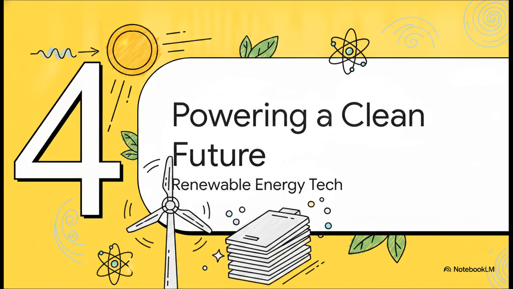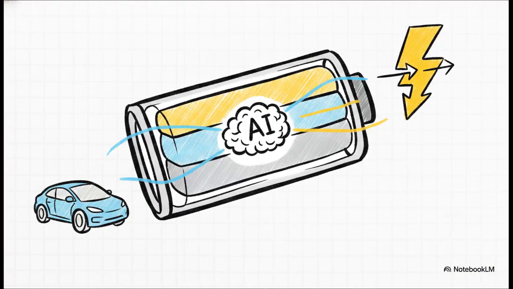Section 4. Powering a clean future. Look, our entire global shift toward electric vehicles and renewable energy grids depends entirely on batteries. We desperately need higher energy density, faster charging, and better safety. Well, AI accelerates all of this by predicting the capacity, conductivity, and long-term degradation of vital battery components, like cathodes, anodes, and electrolytes.